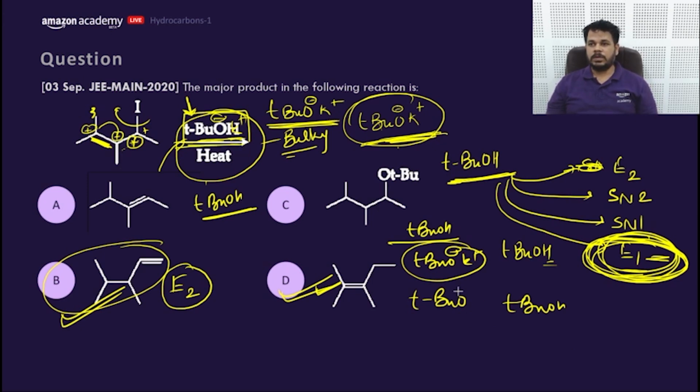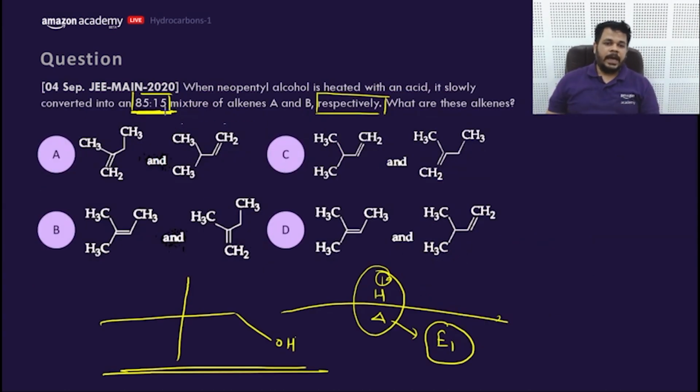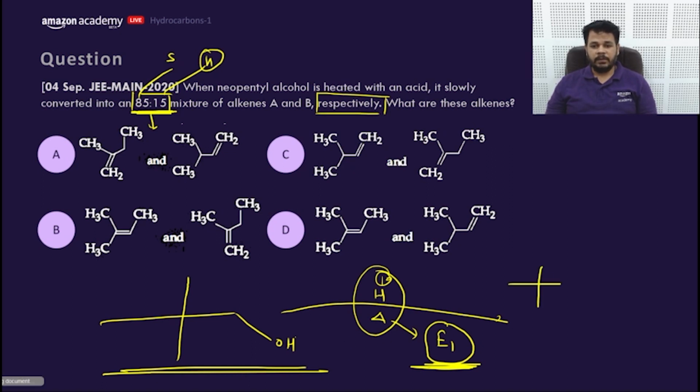So let me check it once. You also check. I have mentioned both the pathways, TBO minus and TBUOH. Let's move to the next part. 85% and 15%, that means this is a Saytzeff product and this is a Hofmann product of this reaction. It goes through E1 elimination. If it goes with E1 elimination, that means it will form a carbocation. So that would be TBO minus, that means that would be TBUO minus K plus.